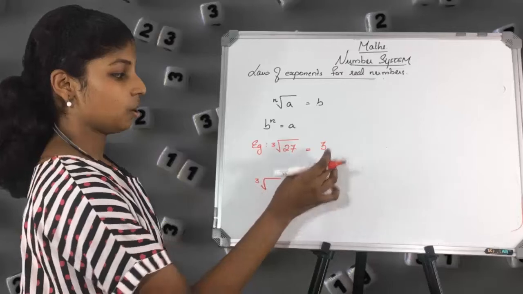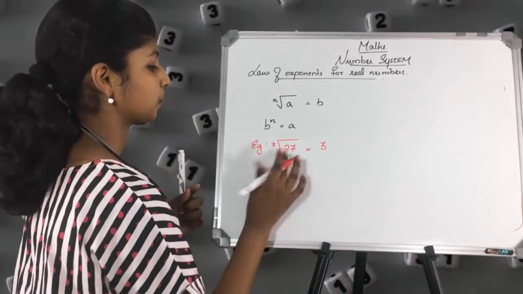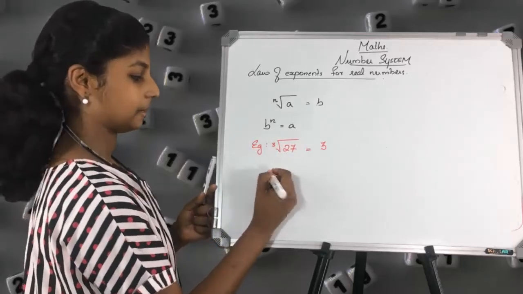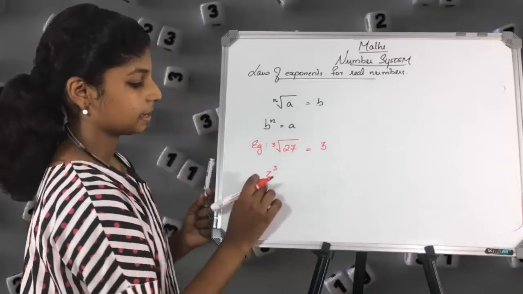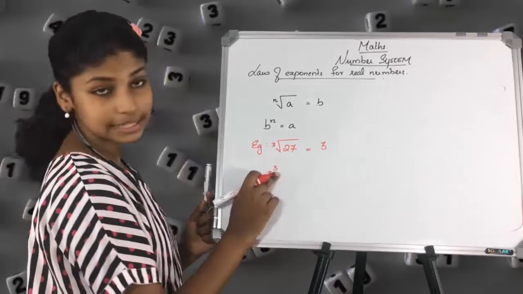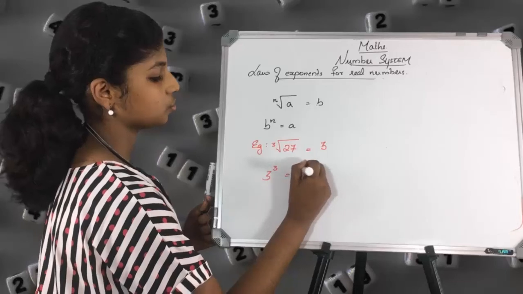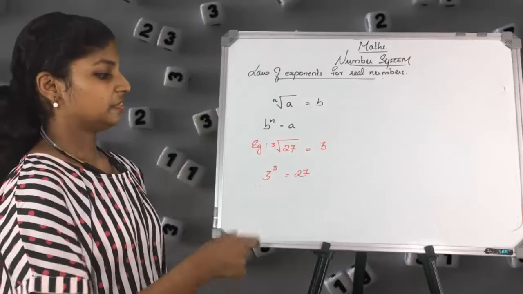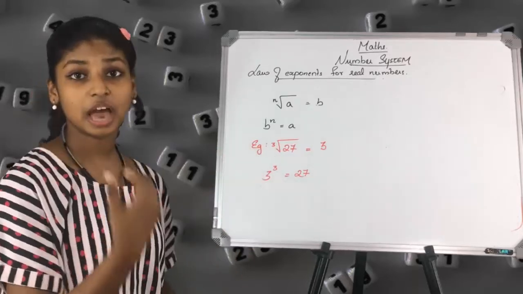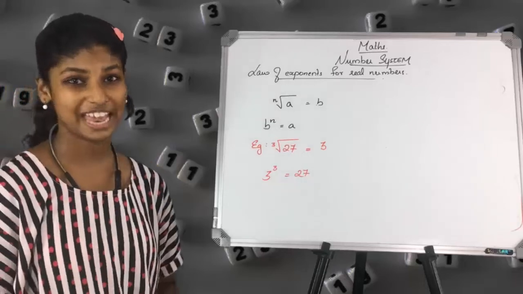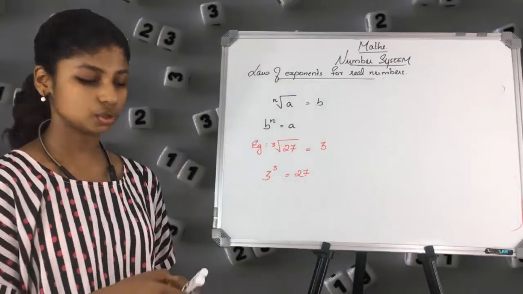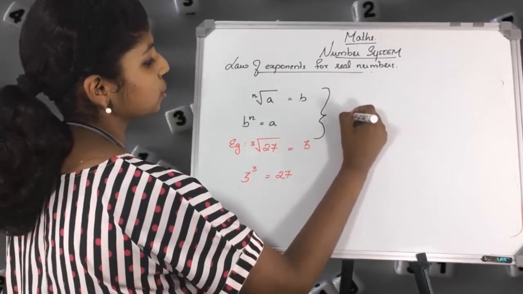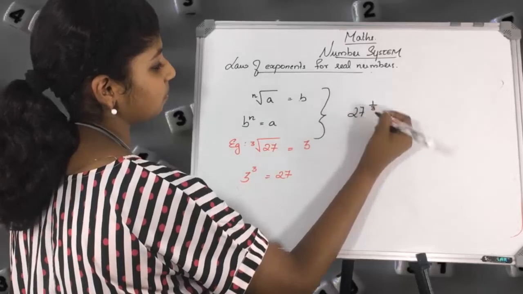And this can also be written as B raised to N, that is A. B raised to N: B is 3 and N is 3, that is equal to 27. So I think you understood how to get B raised to N equal to A. And this can also be written as 27 raised to 1 by 3.